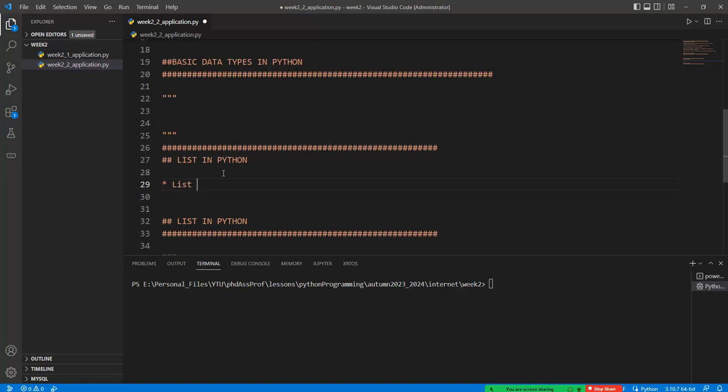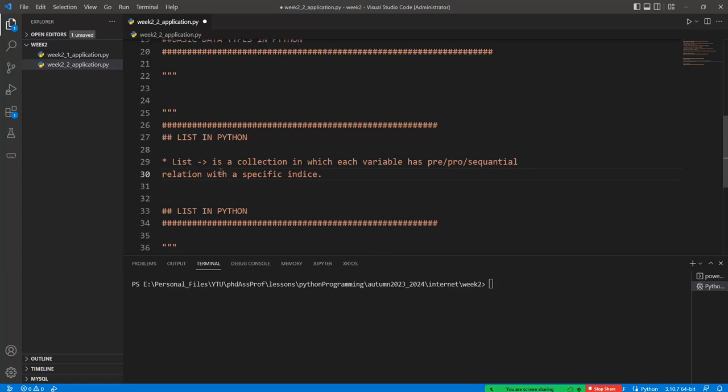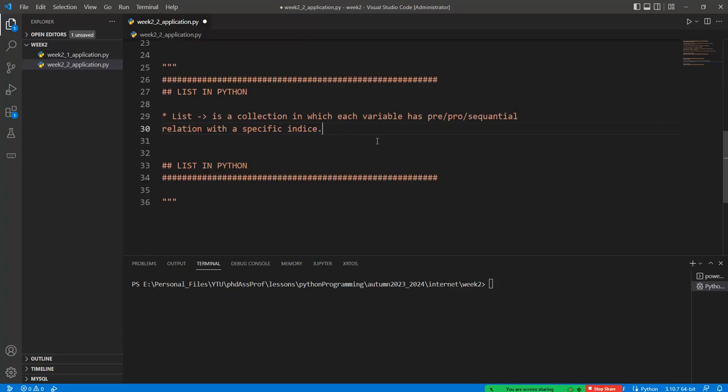The list is a collection or structure in which each variable has a previous or next, or in other terms, a sequential relation with a specific index. In C or C++ programming language, it's like the linked list or the array structure, but the list dynamically grows or shrinks compared to the previous one, okay?